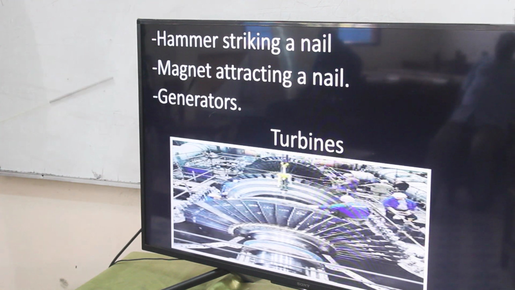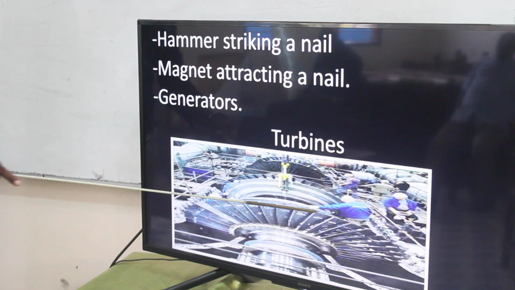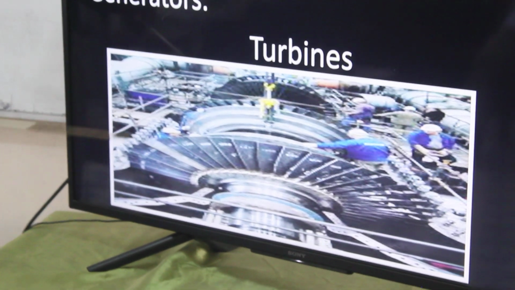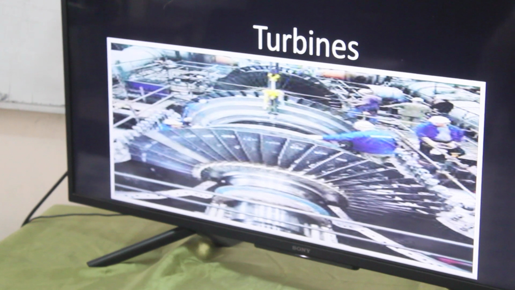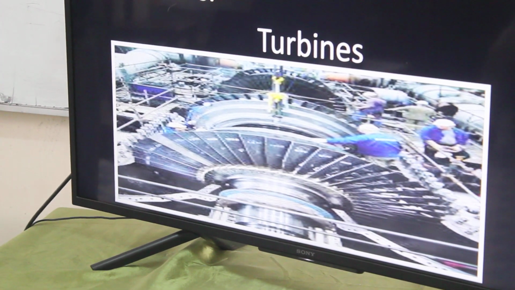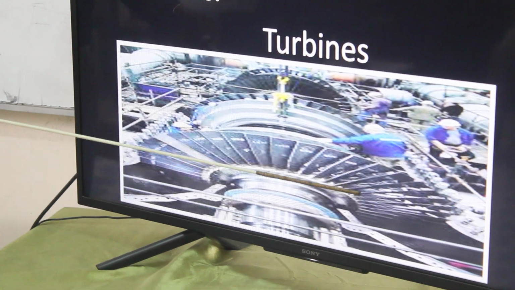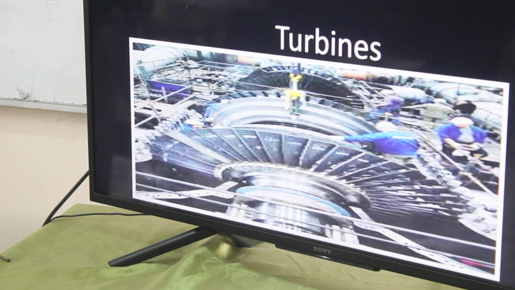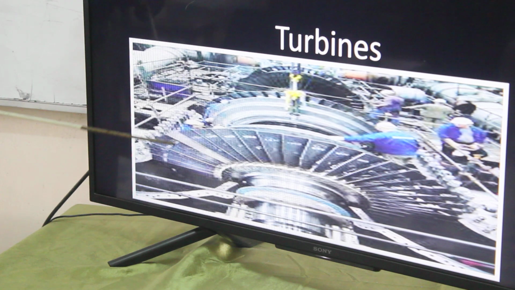When you look at the picture we have here, these are turbines. As you can see, they are not moving. And I've just said, mechanical energy is energy due to potential and kinetic. So these turbines, when they are not moving, have potential energy. These turbines can move. They can be moved by steam, water or moving air.